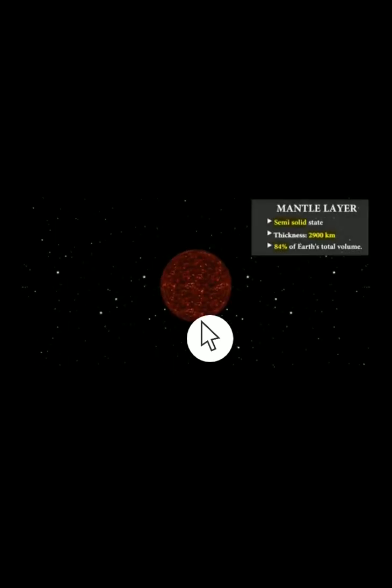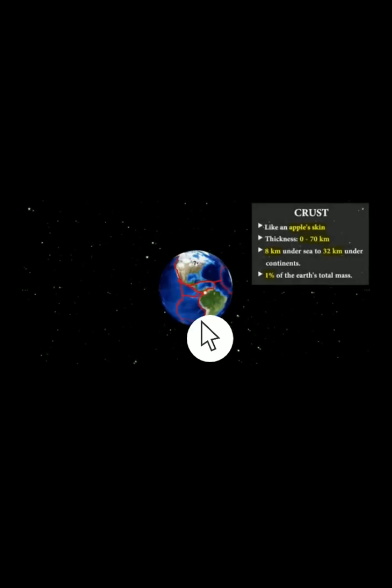Then the next one we have is the mantle, my dear students. The mantle is in a semi-solid state. It's not completely solid, not completely liquid, it's semi-solid, and its thickness is about 2900 kilometers, and it covers about 84% of the earth's total volume. So it is really very big, the biggest layer is the mantle, and the smallest layer, the crust, covers 1% of the total earth's mass. It's as thin as an apple skin. When you eat an apple, the skin of the apple is very, very thin. That's what the crust looks like when you look at the entire earth. It has a thickness of about 0 to 70 kilometers.